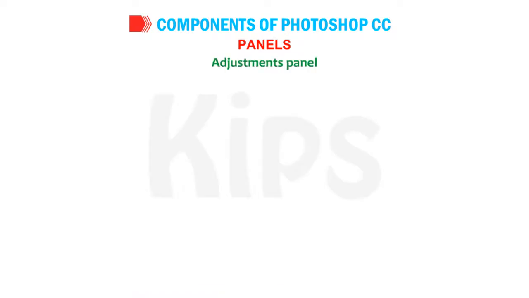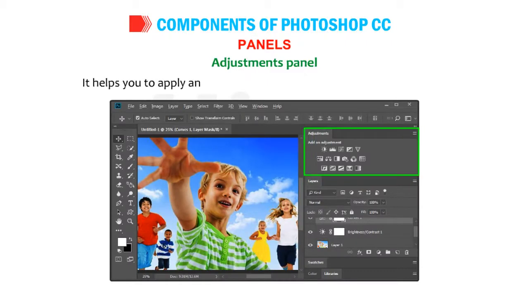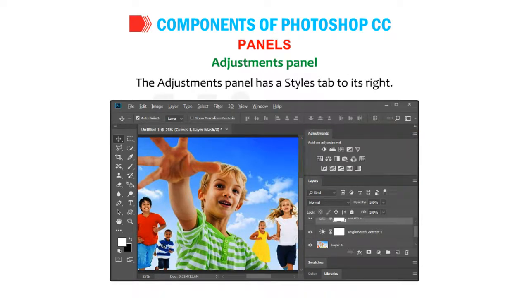Adjustments panel. It helps you to apply an effect to a group of layers in a much easier way. Later on, you can edit that effect while preserving the original layers. The Adjustments panel has a Styles tab to its right.